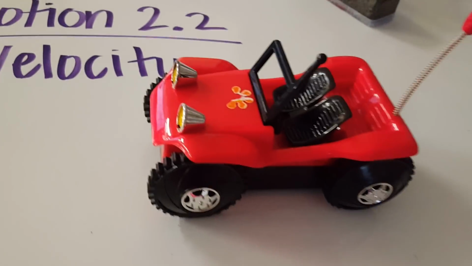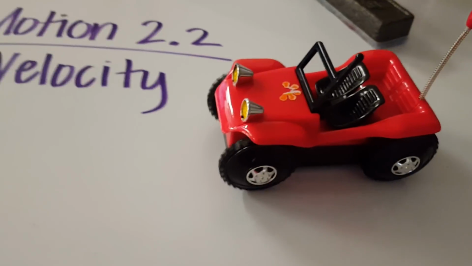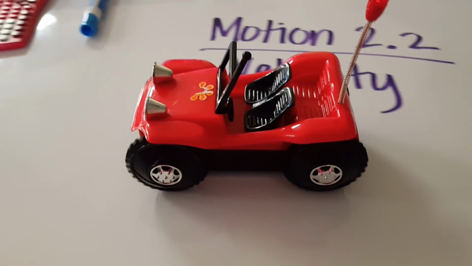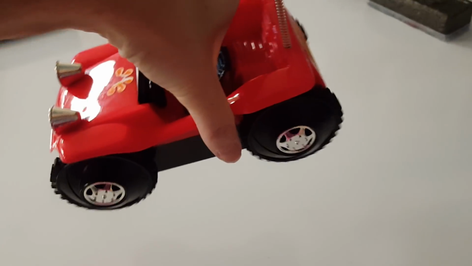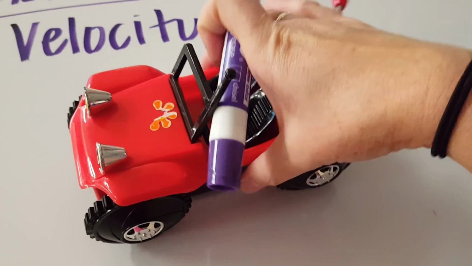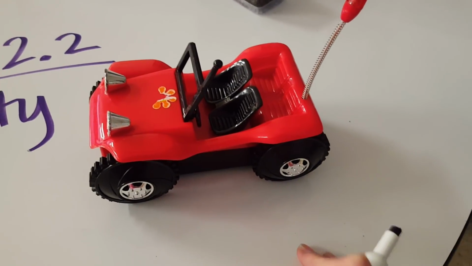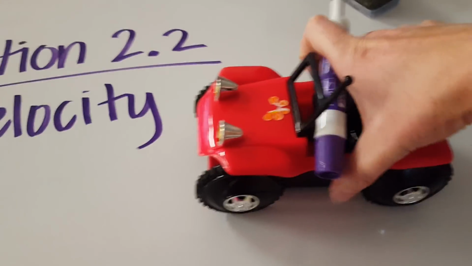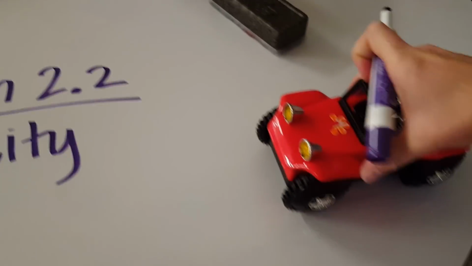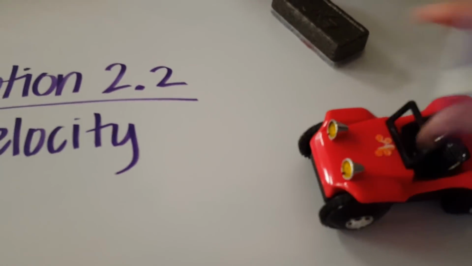So this is where my lovely assistant Buggy comes in. So if I've got my Buggy here, I'm going to turn him on. He's a bit slow, but that'll be beneficial to me here. Okay, so there's my Buggy, right? If I were to track the progress of my Buggy, maybe some of you did in the intro lab for the Buggy lab, maybe I drop a dot every second as my Buggy goes by, okay? So he's going pretty slowly. So I've got a little metronome going in the background. I don't think you guys can hear it. And I'm going to drop a dot every second. Here we go.